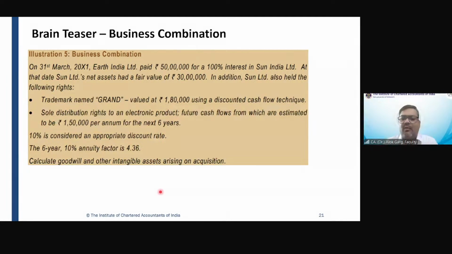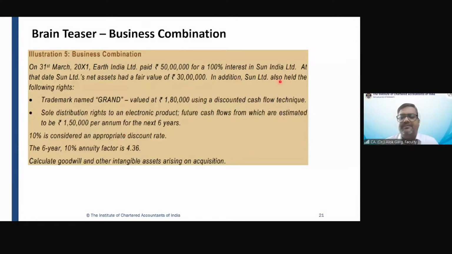Let's see why this company is paying additional. If no information is given in the question, the balance 20 lakh is goodwill. In accounting standard, it is always goodwill. In Ind AS, it is goodwill if nothing is given in the question. But this question has given some additional information.